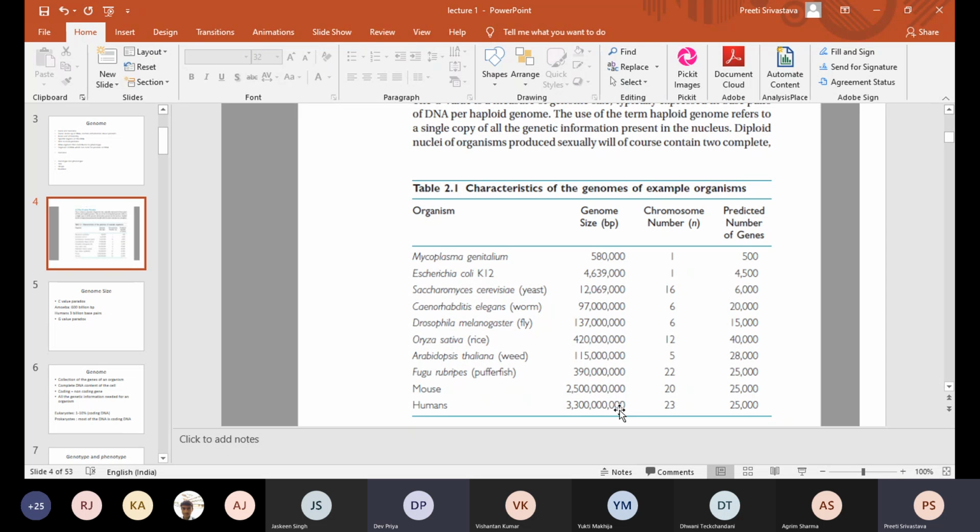Ma'am, I had a question. Ma'am, aren't humans and mouse equally complex? They're just smaller. Right. So when we talk about complexity, we are talking about two tiers of complexity. One is genetic complexity and one is morphological complexity. So morphologically, there is a difference, right? Yes, ma'am. So there can be two levels of complexity, genetic and morphological.